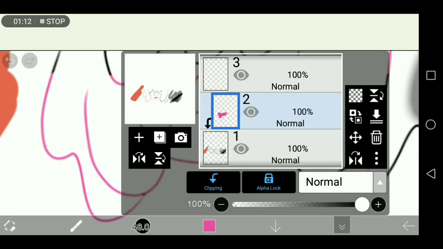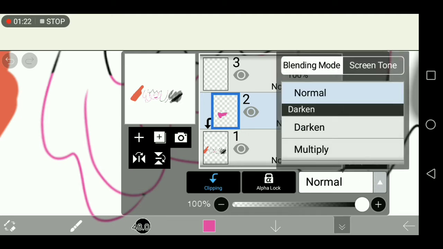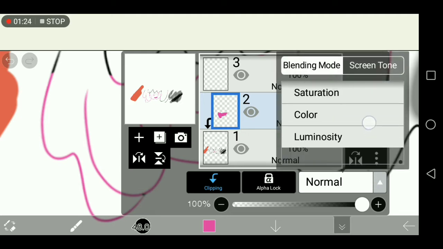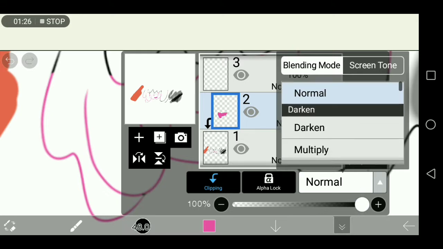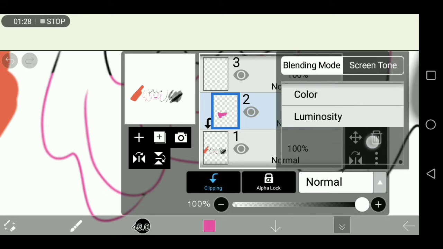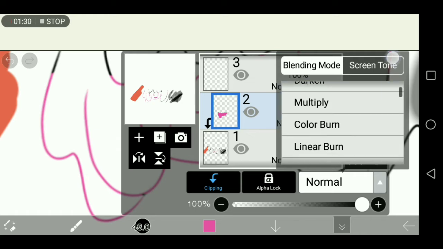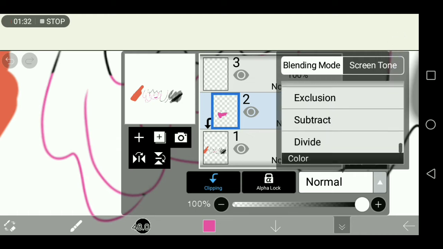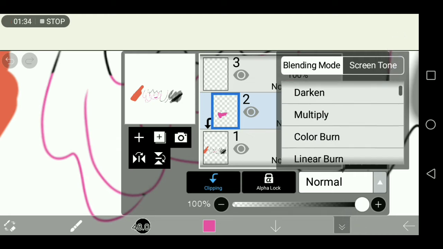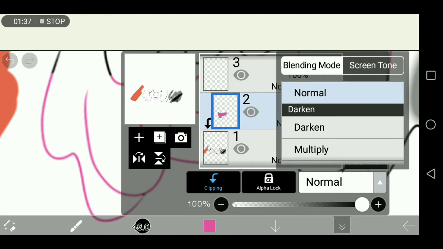And with alpha lock, the only thing that's affected is the one that's on your layer. You don't need to make another layer. Yeah. Anyway, this one here is the blending modes, and they're pretty useful. But again, I'm not going to explain them right now because it will make this a very long video, and I don't really have the time and pleasure to make a long video.